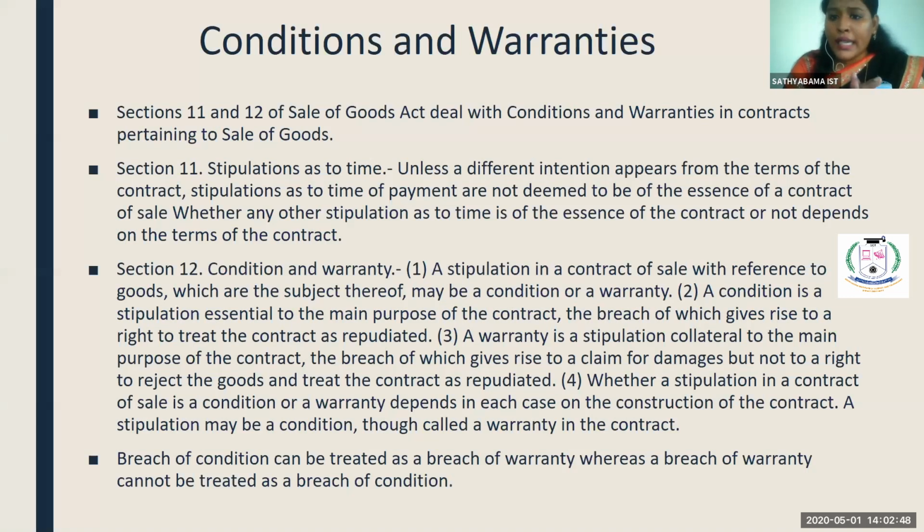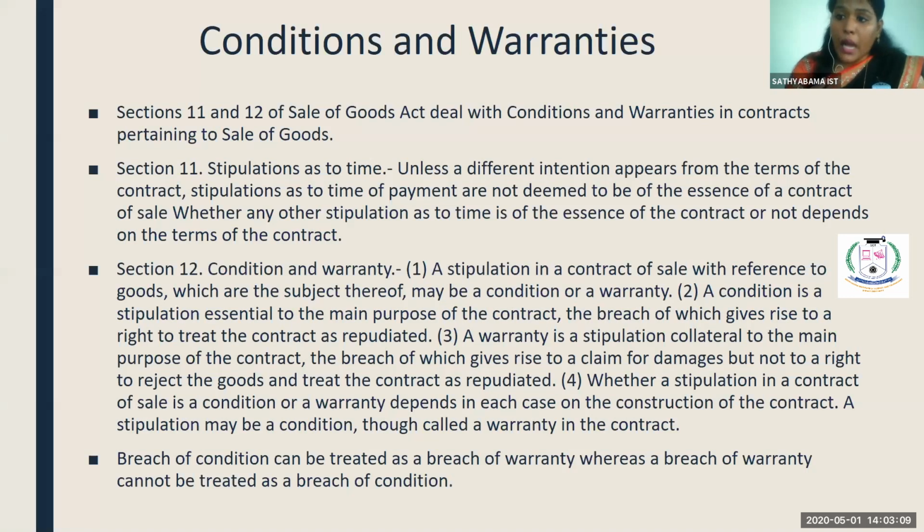Fine. So warranty is nothing but an additional thing given with the product. For example, you would have seen a warranty, guarantee and all. So a guarantee is like the company giving a 3 or 4 year guarantee.